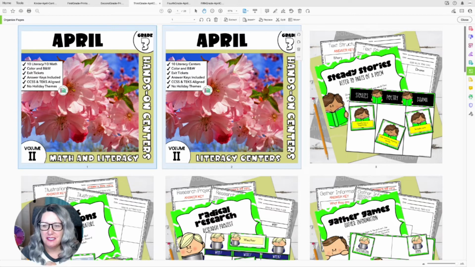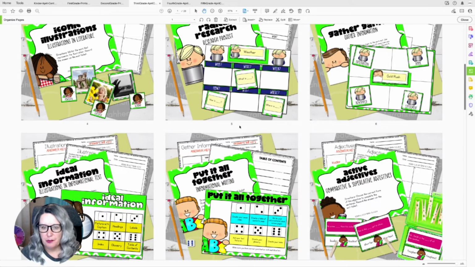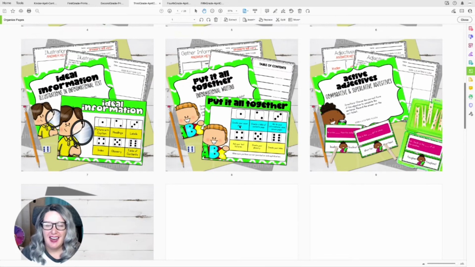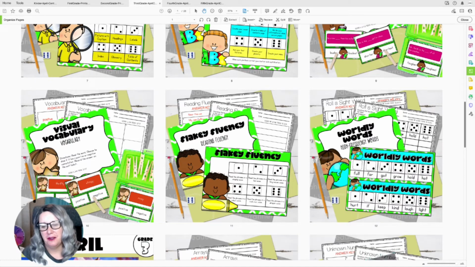All right, so in literacy, we're working on referring to parts of a poem, illustrations in literature, a research project, gathering information, illustrations in informational text, informational writing, I can read, comparative and superlative adjectives, as well as vocabulary, reading fluency, and high frequency words.